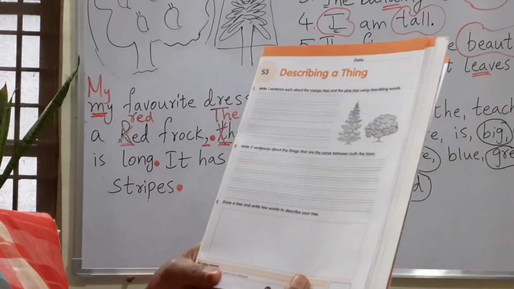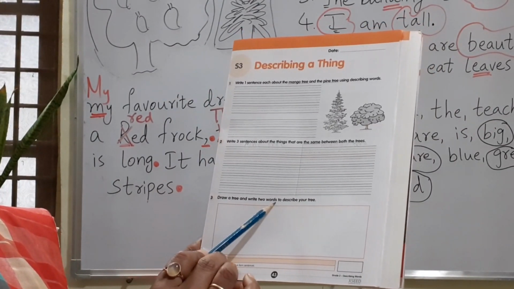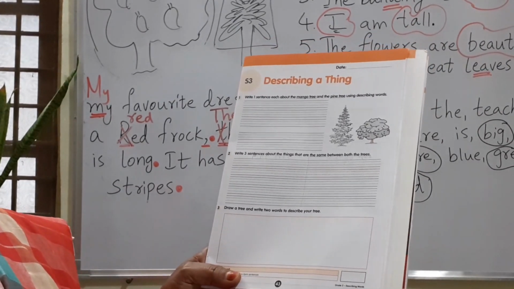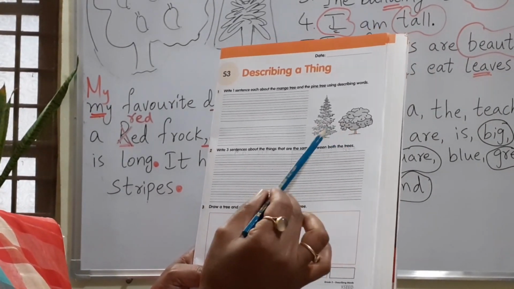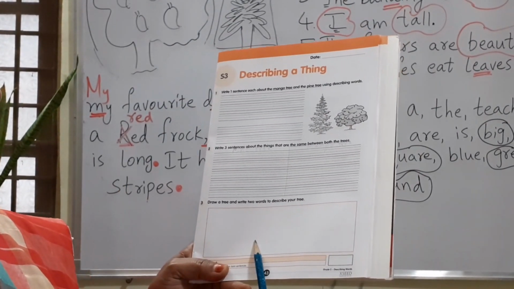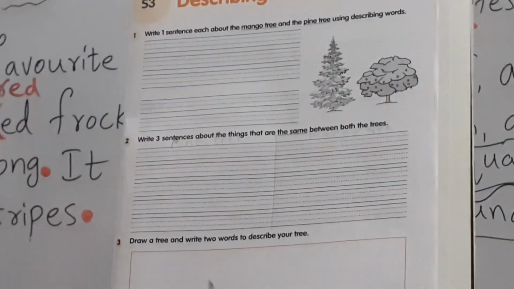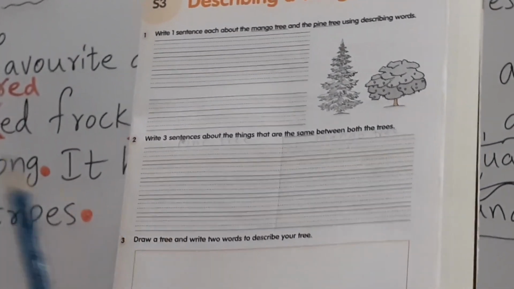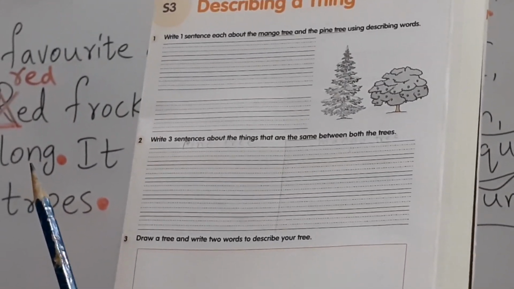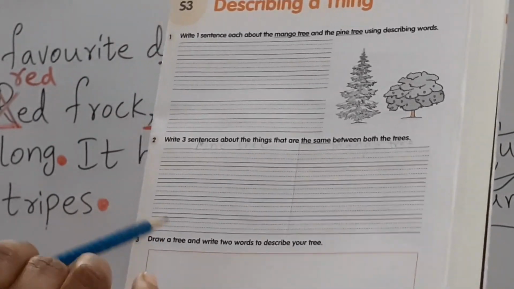Okay? Now let us come to the next question. Draw a tree and write 2 words to describe your tree. Any tree you can draw. Apart from this mango and the pine tree, any tree you wish, you draw, and you have to describe your tree. How are you going to describe? You use the many describing words I gave in yesterday's video.